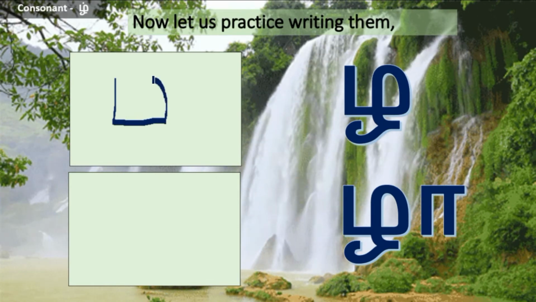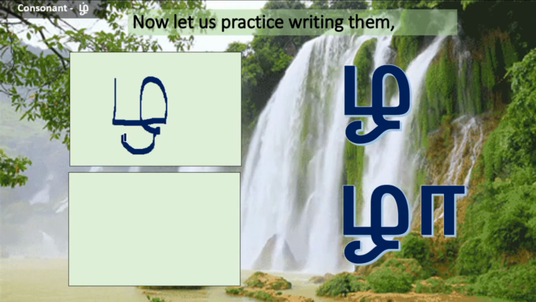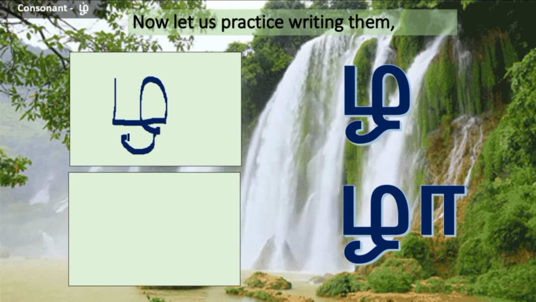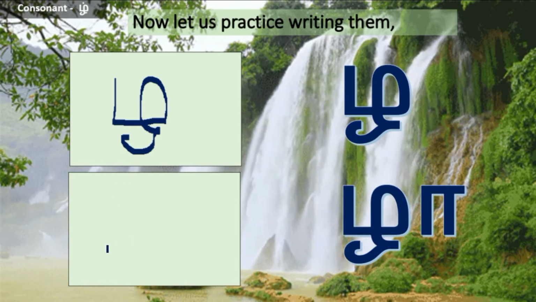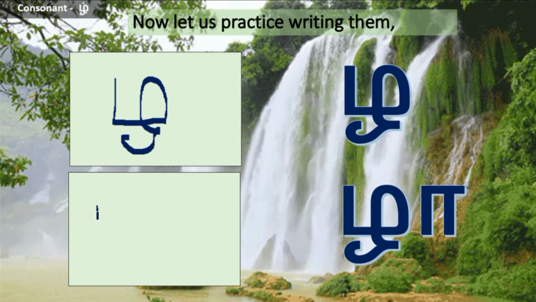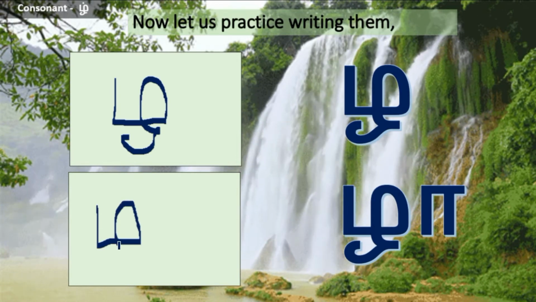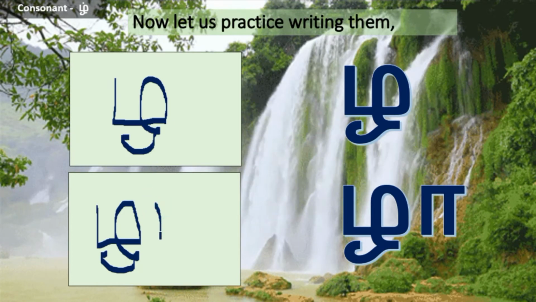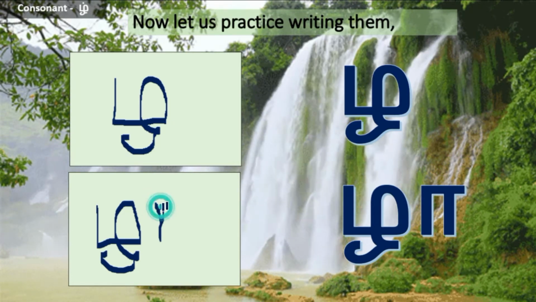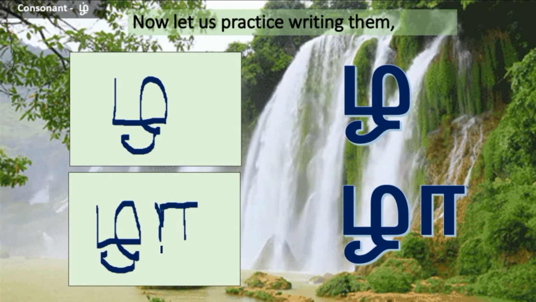First write the base letter, then a cusp-like curve at the bottom of the horizontal line. We write Zha. Then we write the Tunaikal. So Tunaikal is suffixed to it. So this is Zha.